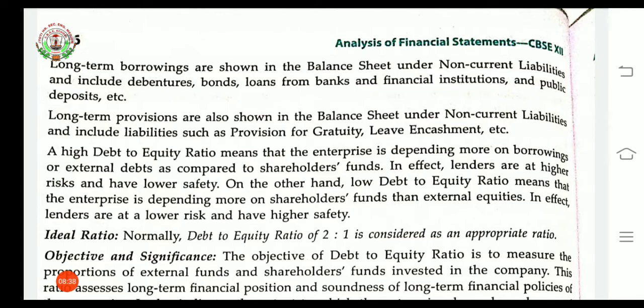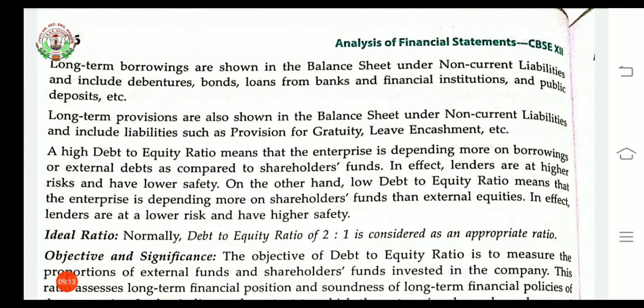Now what will happen if there are changes in the debt to equity ratio? If there is a high debt to equity ratio, it means the enterprise is depending more on borrowings or external debts as compared to shareholder funds. In fact, the higher the debt ratio, the higher the risk and the lower the safety.